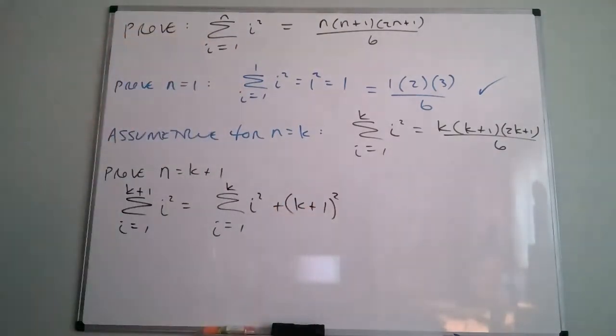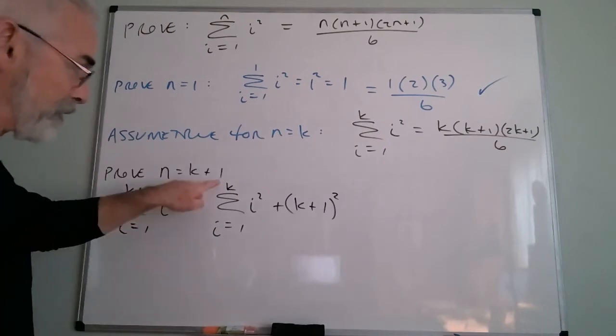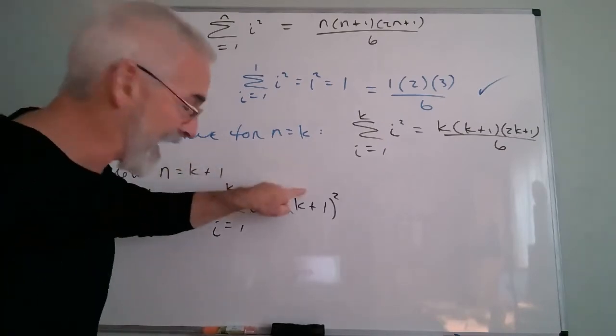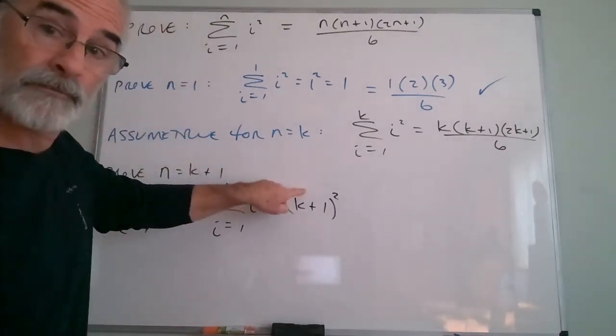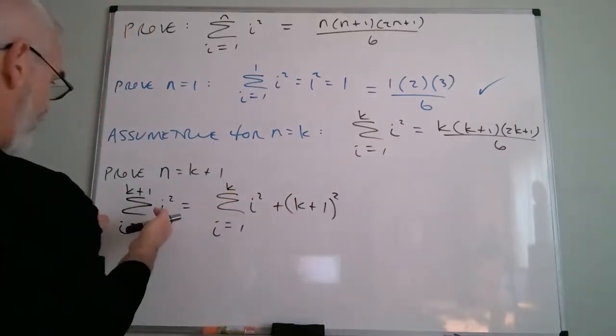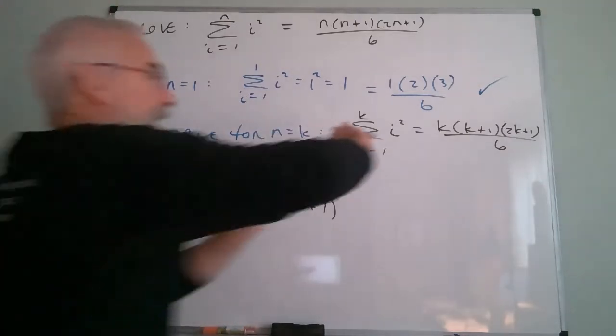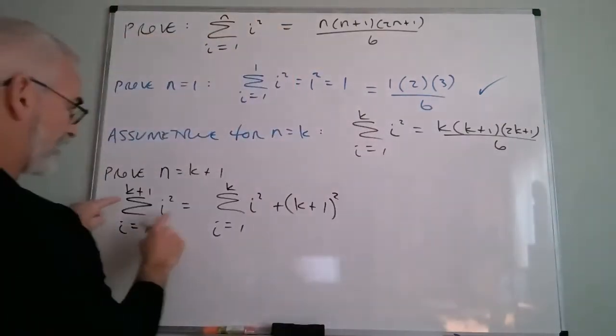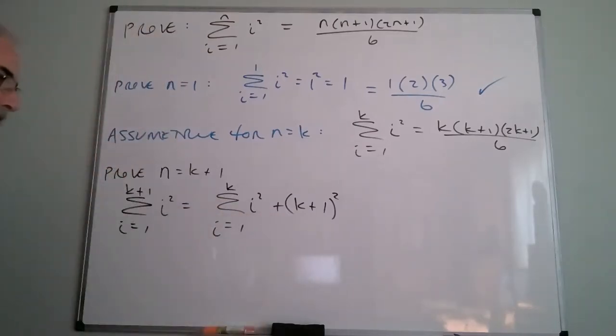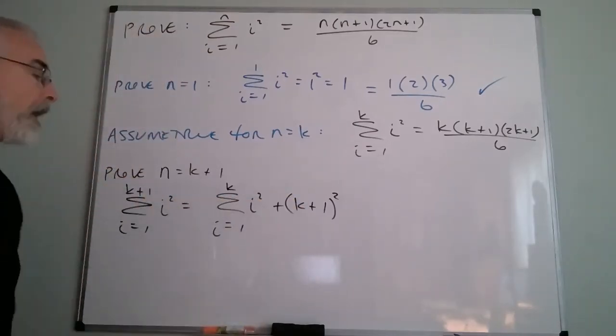Now stare at that for a moment. I want you to add up the first k plus 1 perfect squares. Well, wouldn't that be the same as adding the first k perfect squares and then adding the k plus first perfect square? Yeah. This is equal to this. Forget the formula. This statement is absolutely equal to this statement. There's no question because I just did one more term.